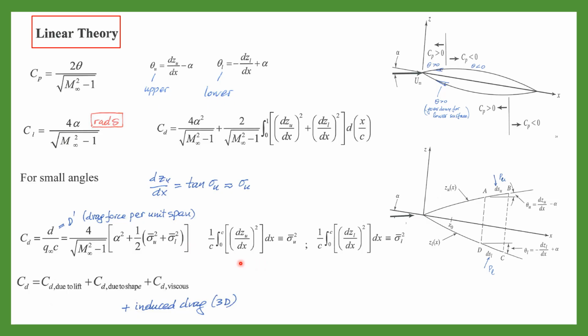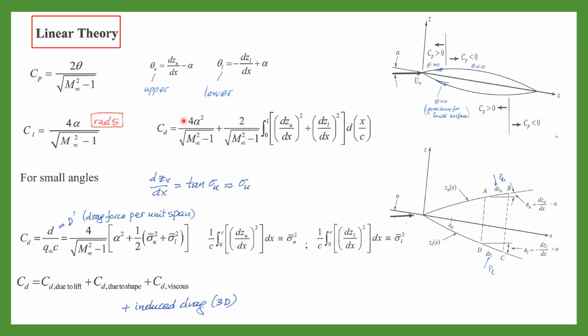This term is called sigma upper squared, this term is sigma lower squared, these integral terms. Okay, and total drag is drag due to lift, drag due to shape, and drag due to viscous effects. The drag due to the lift is this term.